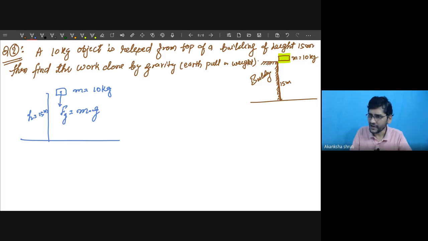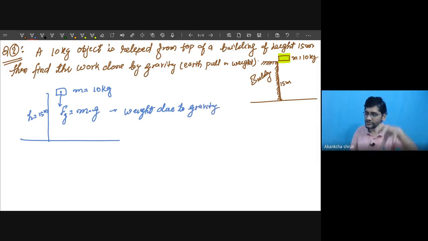Any doubt? So this is the weight due to gravity. This weight is the force because of which the object will fall downward, otherwise the object will not fall. Therefore, in this case, what is the work done? Here we get the displacement. Initially, the object was at the top and finally it is reaching the ground.